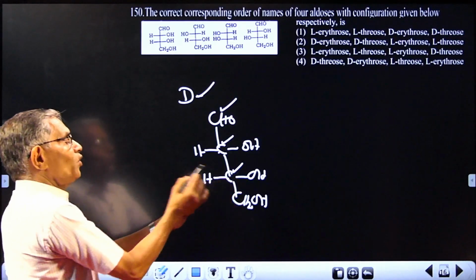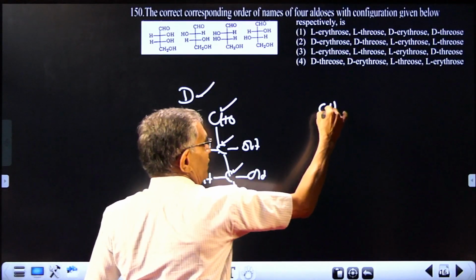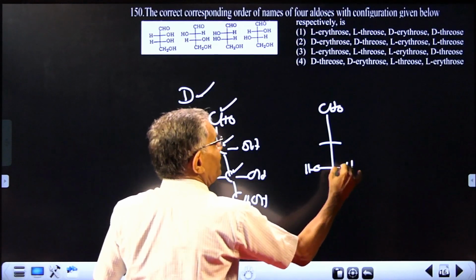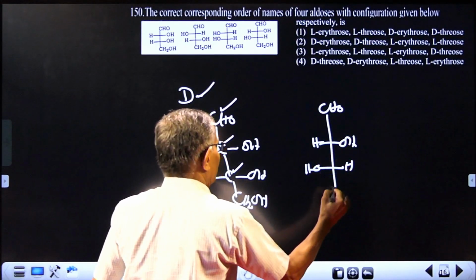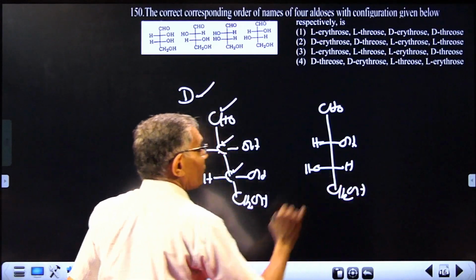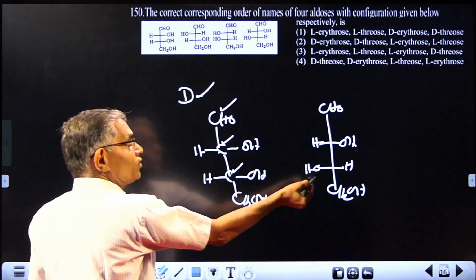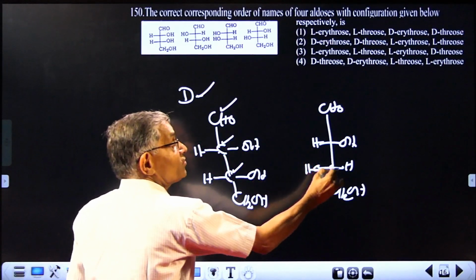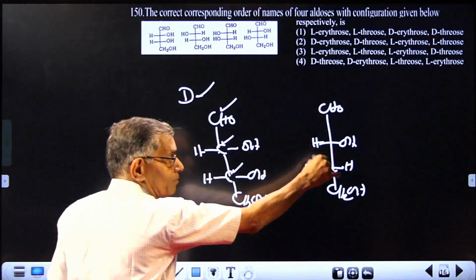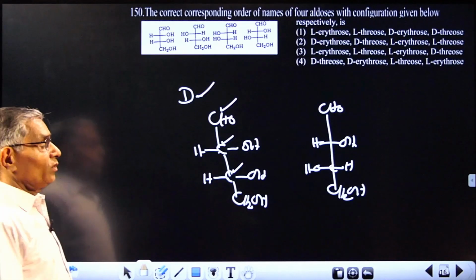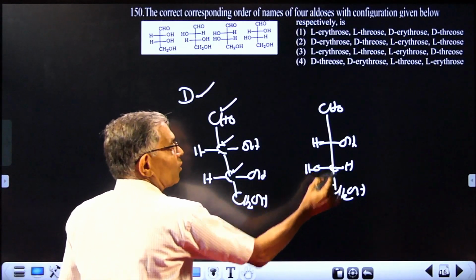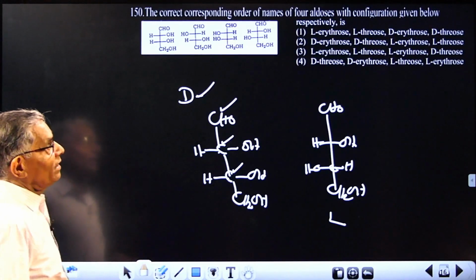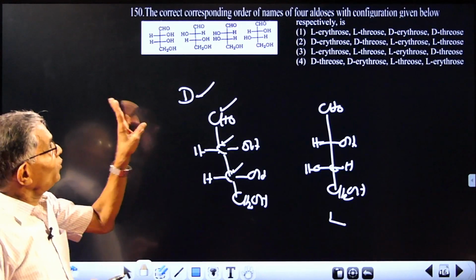If the OH is on the left side, you rewrite like this: CHO. It will be OH here, H here. This will be like OH and OH. It will be CH2OH. Because OH is on the left side, which carbon atom will be considered? The carbon atom which is asymmetric, farthest from CHO. So this will be called L carbohydrate. This will be D carbohydrate. So that itself will give you two choices.